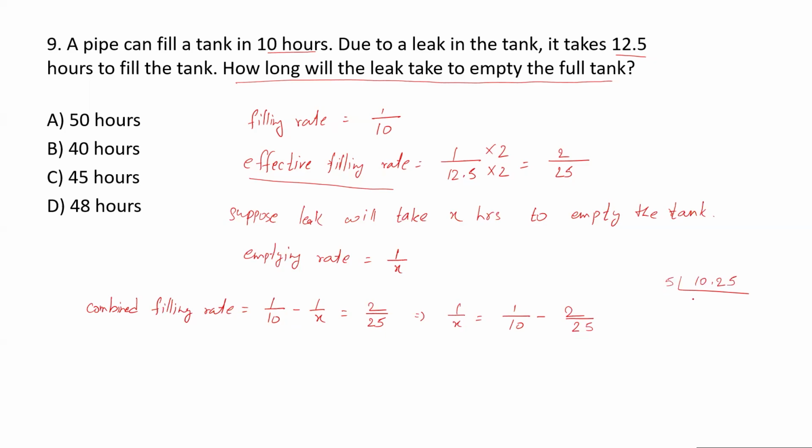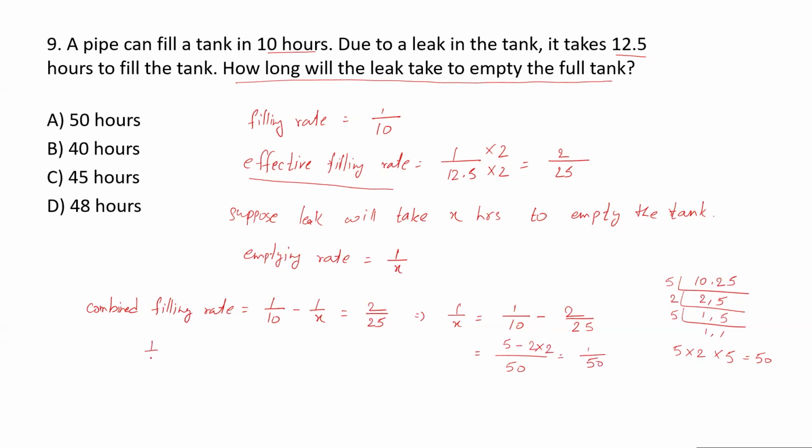Let me start with 5. 10 is 5 times 2, 25 is 5 times 5. So the LCM is 5 into 2 into 5, that is 10 into 5, which is 50. Now 10 fives are 50, 25 twos are 50, so that is 5 minus 4, so it is 1 upon 50.